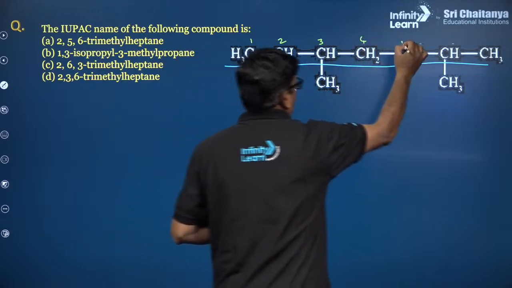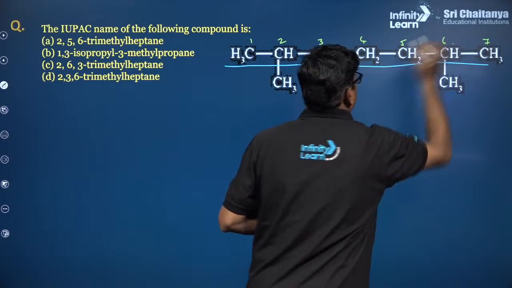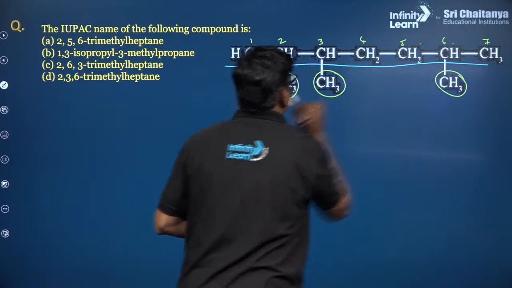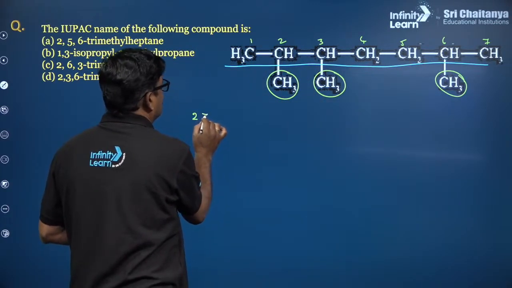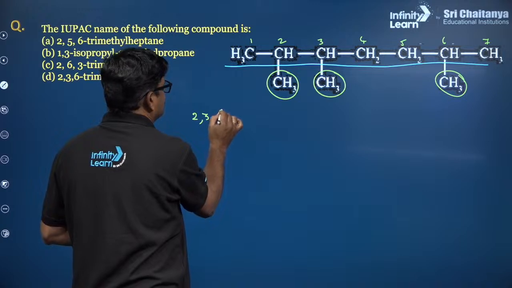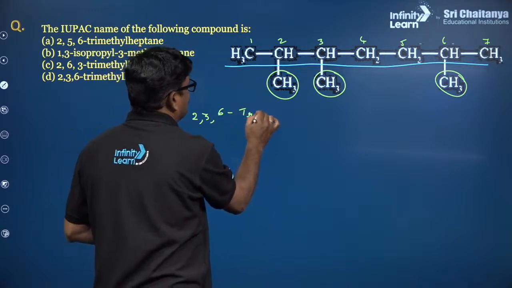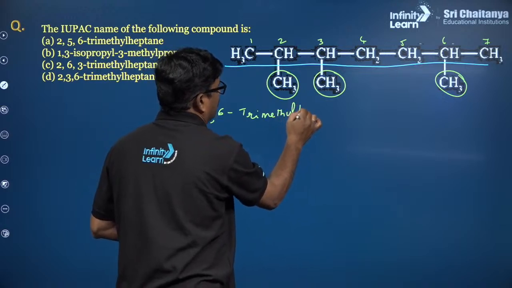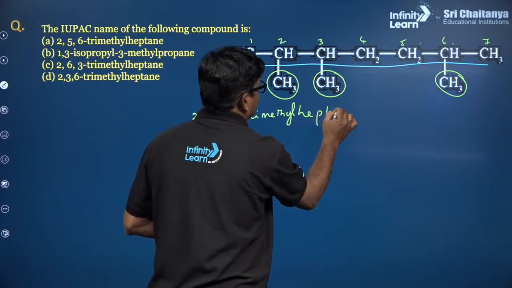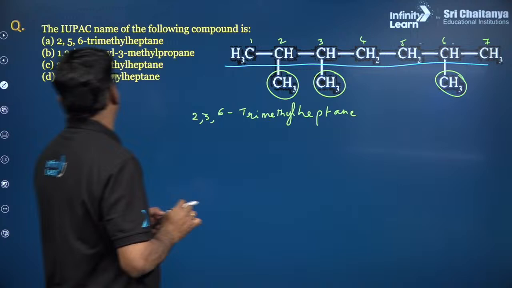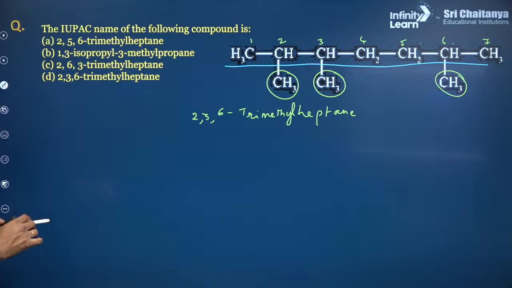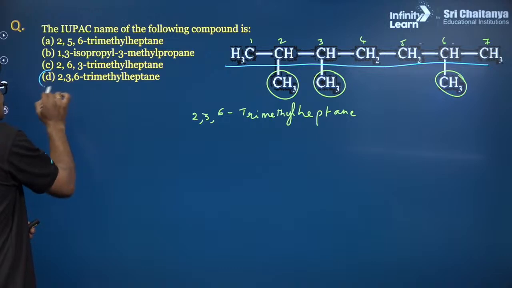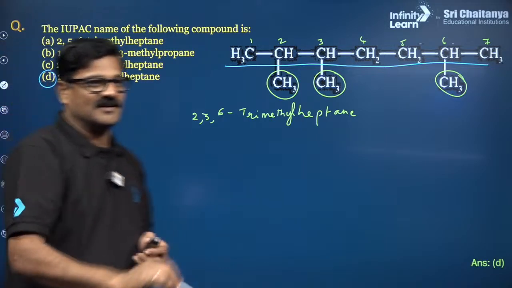So 4, 5, 6, 7. By taking this as a methyl group, a methyl group and a methyl group, it is going to be 2 comma 3 comma 6 trimethyl heptane. So check the answer. Where do you find the answer here? 2 comma 3 comma 6 trimethyl heptane. Option D is the correct answer for this question.